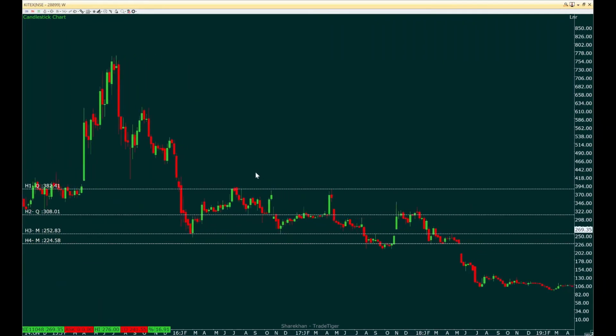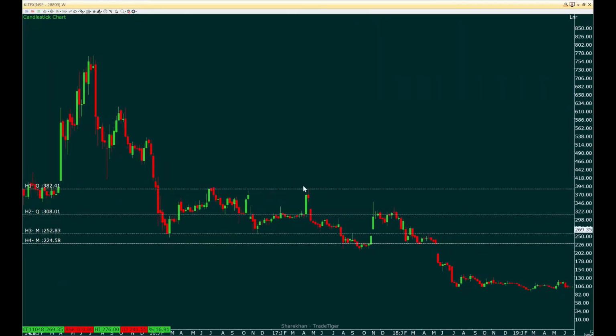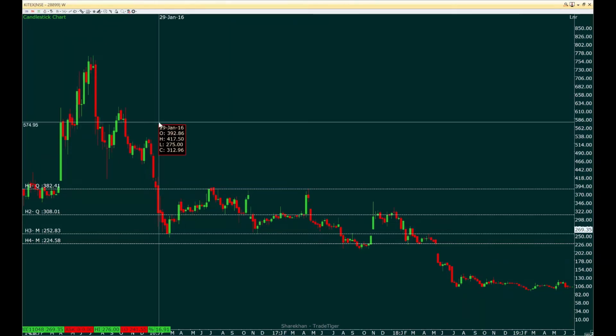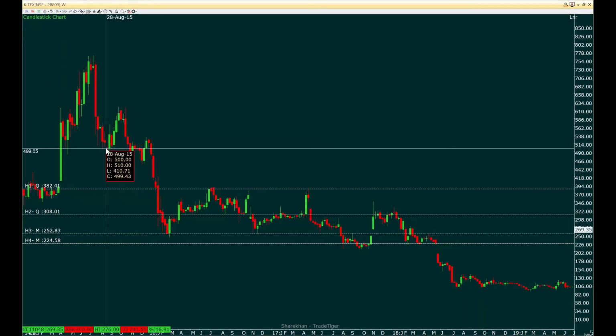Now, if you look at this overall structure, once this area is broken, then we do not have significant levels other than one level here, which is somewhere between 400 and 501, and then the second level is under 400 and 574. I'm not too optimistic about this level, although it is a swing point. Price has come down to this level and again went up, felt a resistance here and then went down.